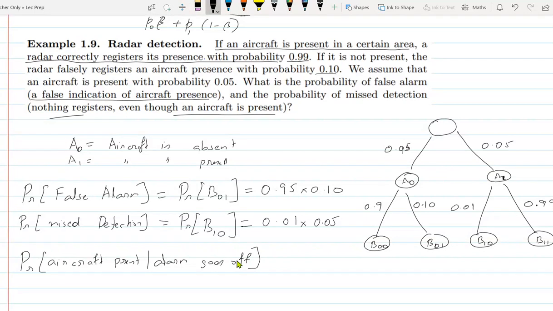The alarm went off. I don't know if the aircraft is there or not. So what is the chance that the aircraft is present? In disease terms, the test became positive. What is the probability that I have the disease? So how do we compute this?